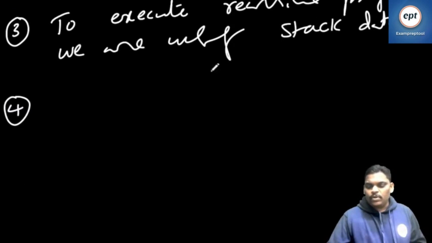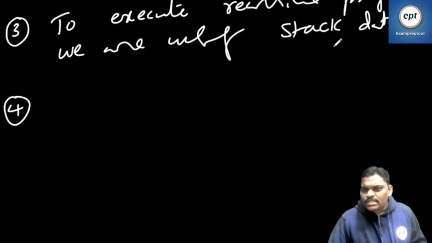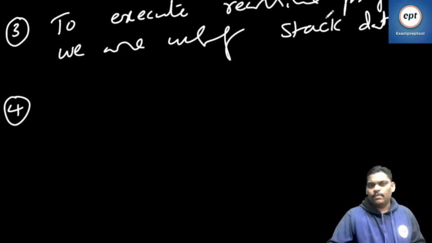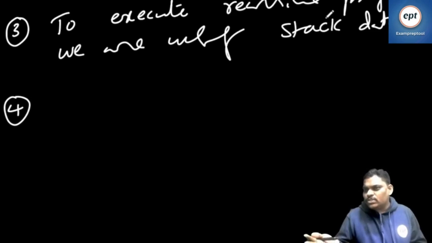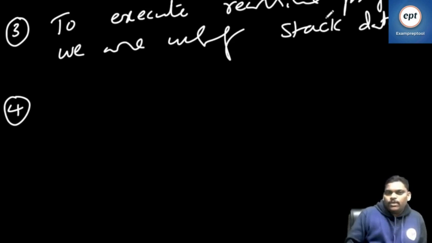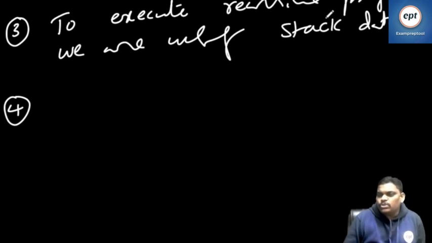To execute a recursive program, we are using the stack data structure. Can anyone help me? Can I use a queue data structure? If I use a queue, F6 came first, so it is pushed first. F6 will push and immediately F6 will pop. Push and pop immediately. Then why are you pushing? Why are you popping?